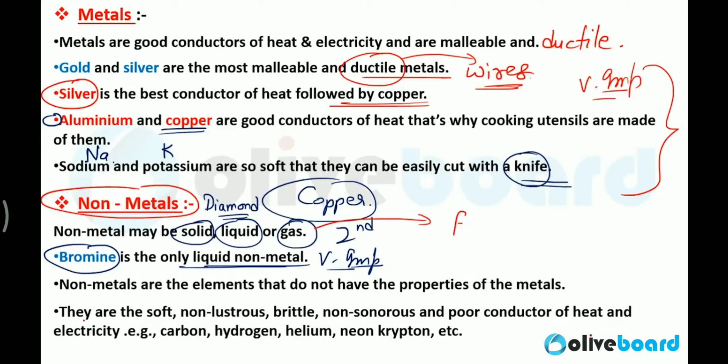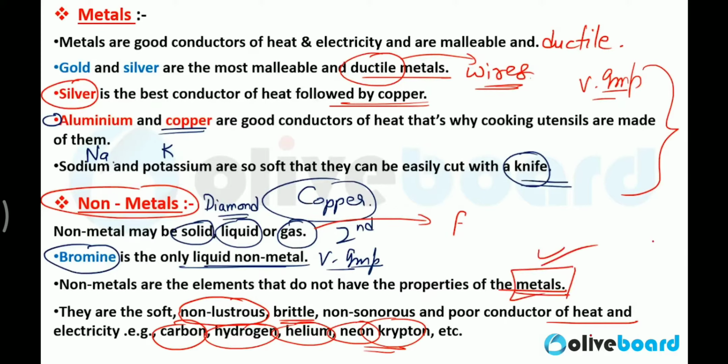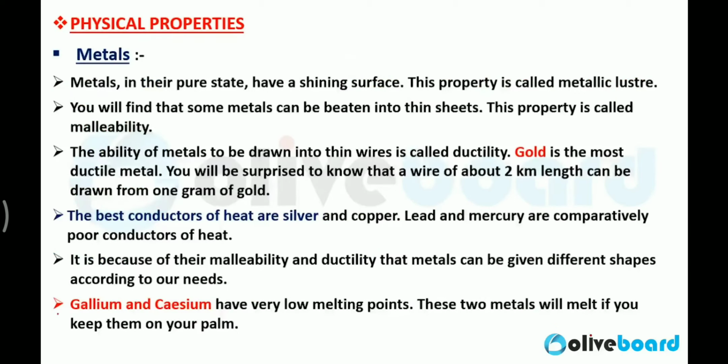Okay, these are non-metals. They are soft and non-lustrous, meaning not shining. Brittle means you can break them into crystals. Non-sonorous and poor conductors of heat and electricity. Examples: carbon, hydrogen, helium, neon, and krypton. Clear? These are the noble gases. Okay, so these are non-metals, and they don't possess any of the properties of metals. Clear? Now we will talk specifically about the physical properties and the chemical properties of metals and non-metals.